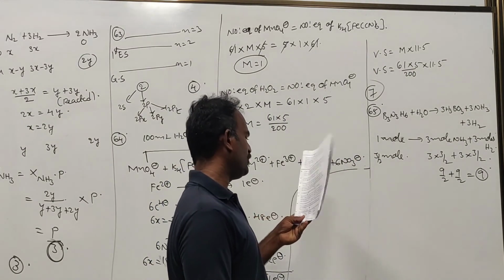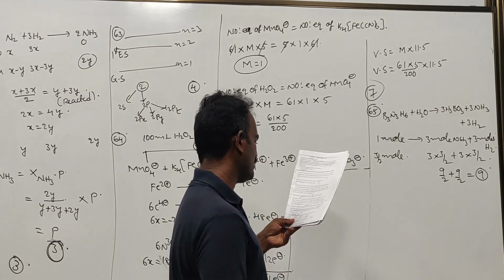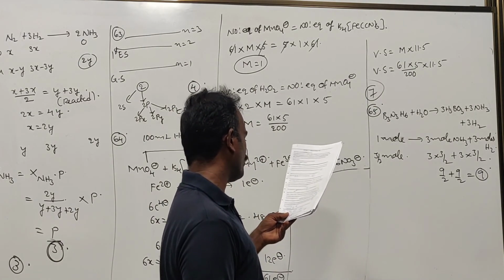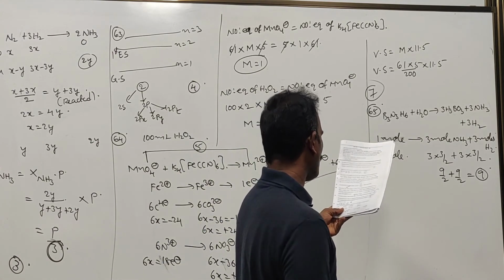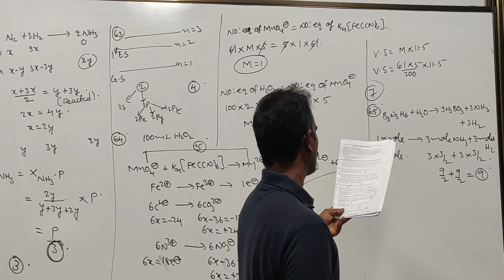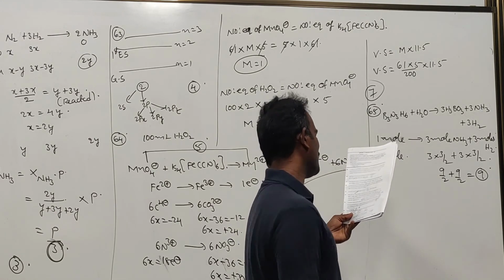Next, during the dissolution of lead sulfide in dilute nitric acid solution, the ratio of the instantaneous rate of disappearance of HNO3 to the instantaneous rate of appearance of NO is Y. So let's see how much it is going to be.